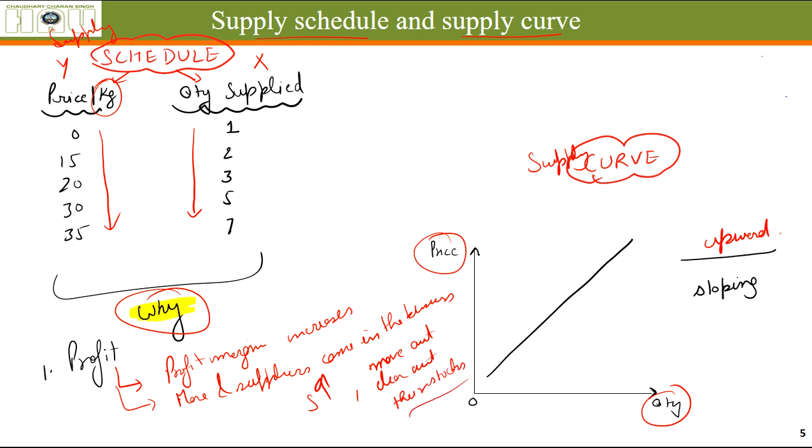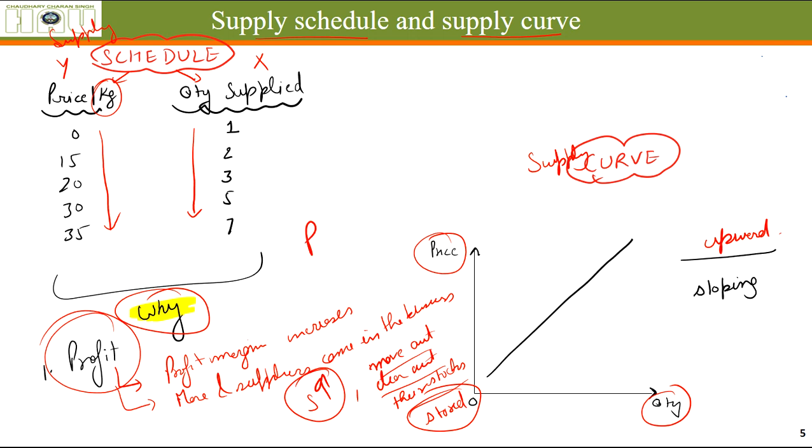So there are different reasons. As the price increases, the profit that is going to be earned by people either who have stored that produce or who are going to enter that business to produce more, open new factories, increase the supply. So it all happens for the sake of profit.